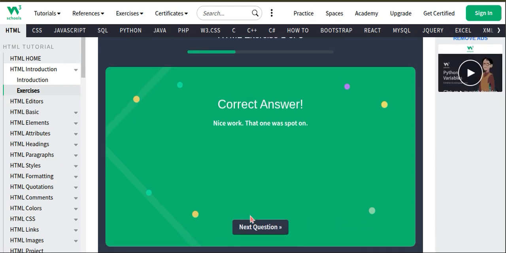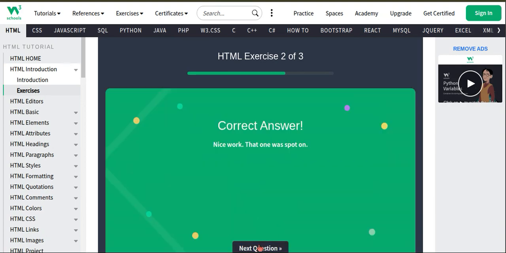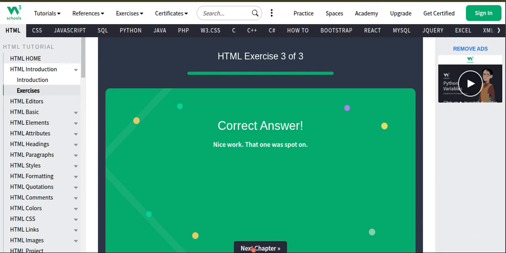And then you just need to click on next question. And then H1. Which one of the following headers has the correct HTML below? This is wrong too. This one should be correct, yes. And then you can just go on, there will be 3 questions, then 4, 5, 6, 7, many more questions. Elemental HTML, you can ask this from Google. Yes. Next chapter.